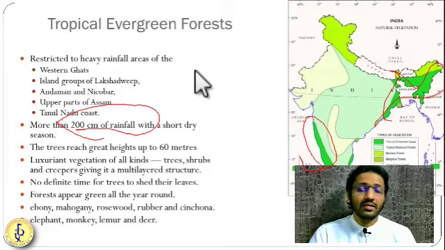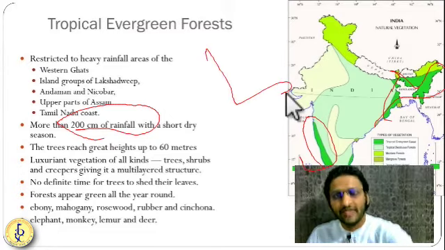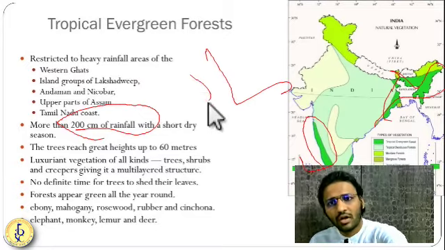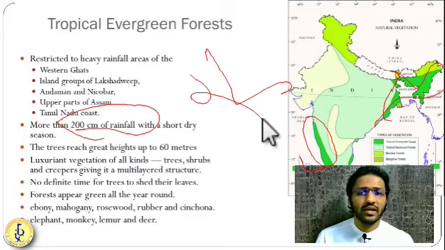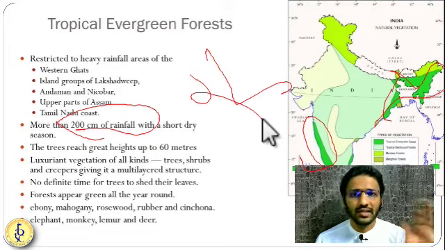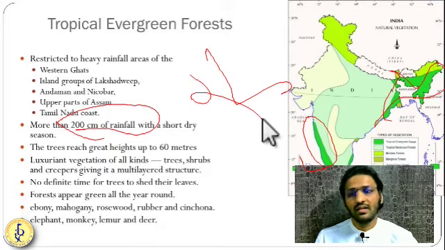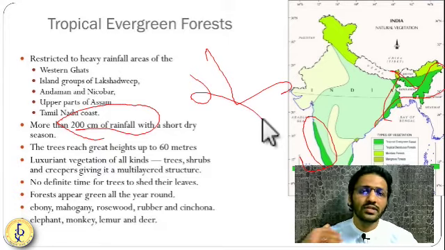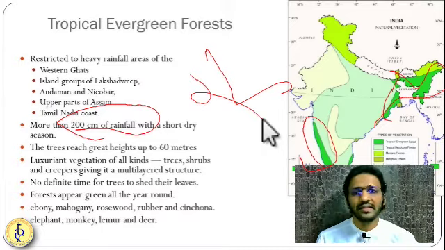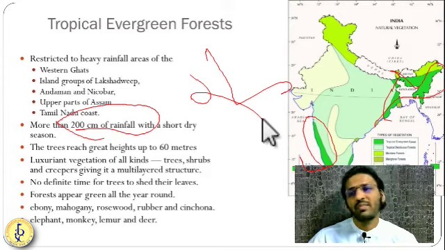Here why is it called evergreen? Because trees do not shed their leaves. There is no particular time period in which trees shed their leaves, like deciduous trees, which shed their leaves in the winter. But these trees do not shed their leaves in a particular time period. So throughout the year, it will appear green in color. Everywhere you will see green. Whatever season you come, whether hot summer, cold winter or rainy season, it will always look green. That's why it is called the evergreen type of forest.